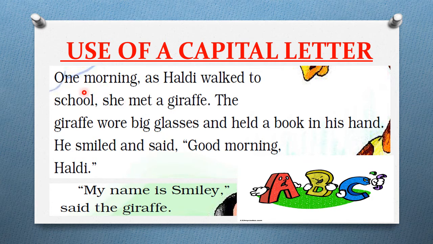As you can see, whenever a sentence starts, we use a capital letter. The sentence is starting from here, so we will use a capital letter here. After a full stop a new sentence starts. जब भी full stop लगा होता है कहीं पर तो उसके बाद एक new sentence start होता है.